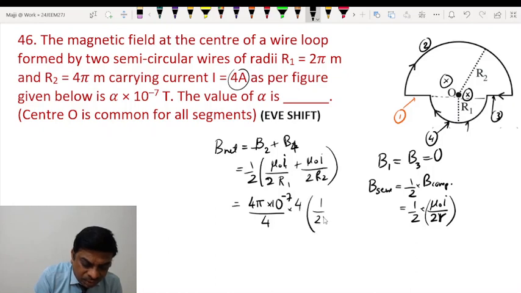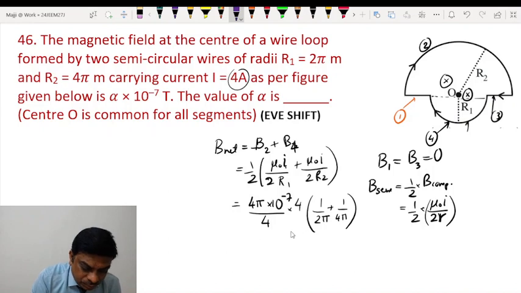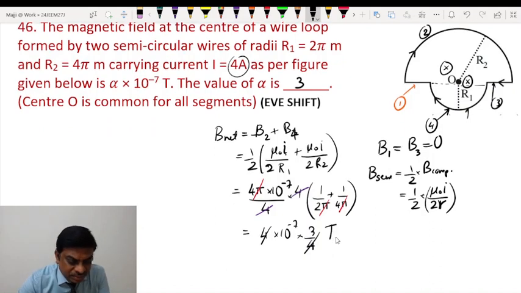We have 1 by 2 pi plus 1 by 4 pi. So this 4 gets cancelled here, pi gets cancelled, and we are left with 4 into 10 power minus 7 times 1 by 2 plus 1 by 4, which is 3 by 4. So the 4 gets cancelled, and we are left with 3 into 10 power minus 7 Tesla. So alpha is 3 here.